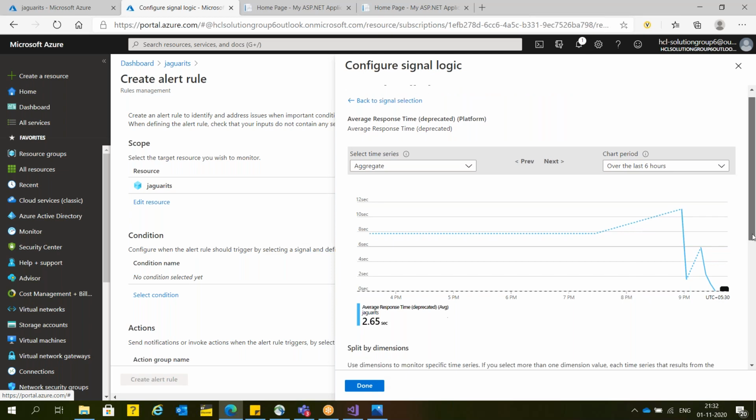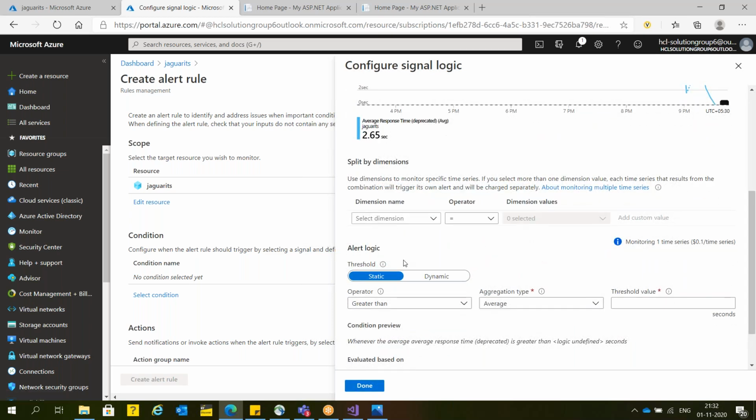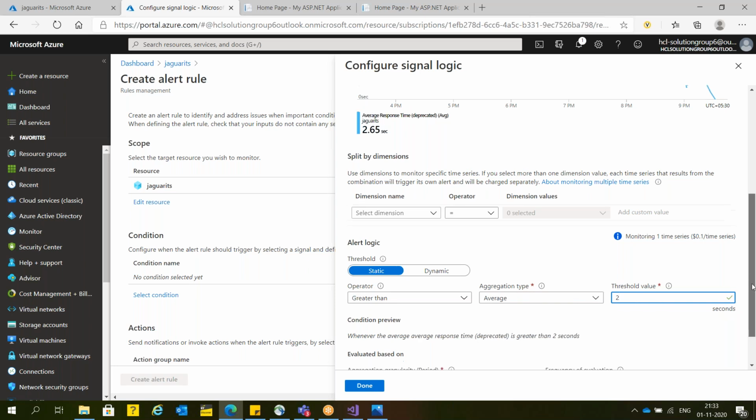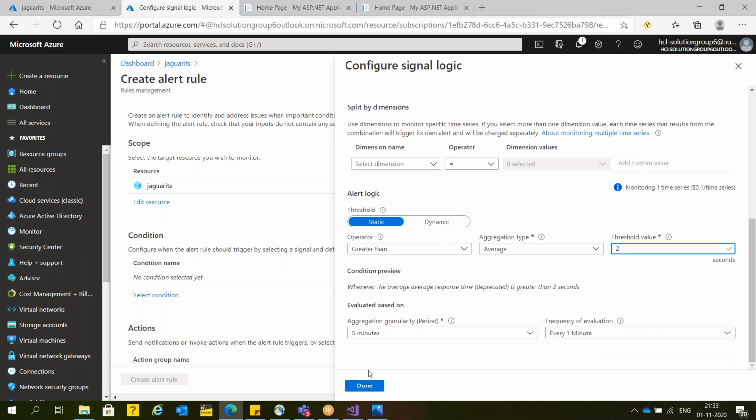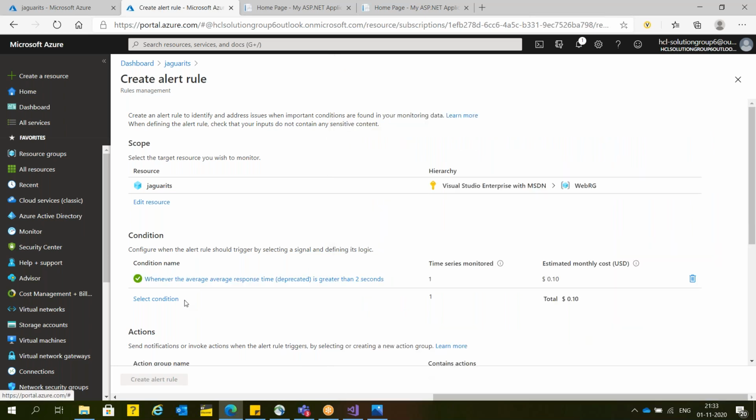Now you can set up a rule. The rule I'm going to set up: if average response time is greater than 2 seconds, over the last 5 minutes. So this is the condition. Whenever average response time is greater than 2 seconds, Microsoft will charge 10 cents per month. They are not going to charge every time, they will charge per month. In 1 month, against this type of alert, Microsoft will charge 10 cents.